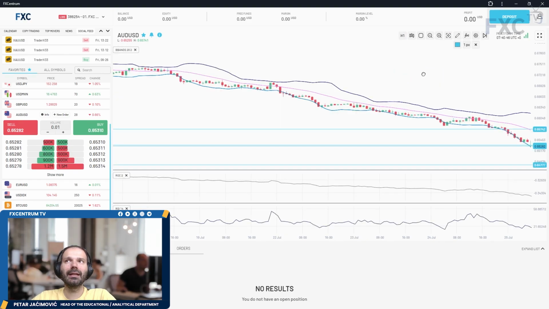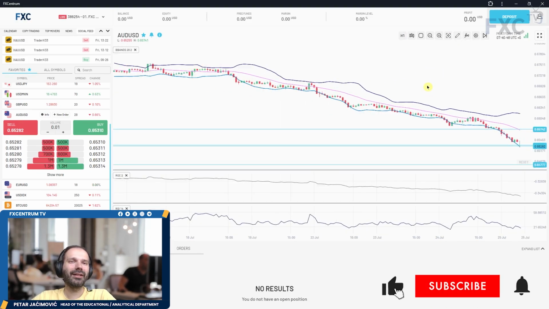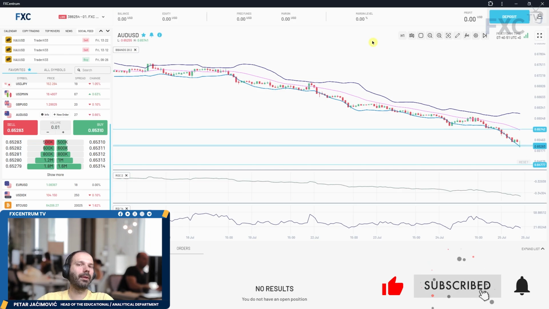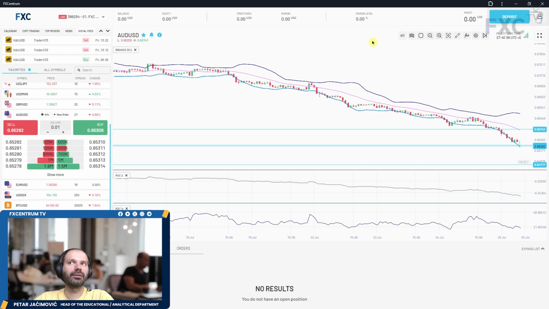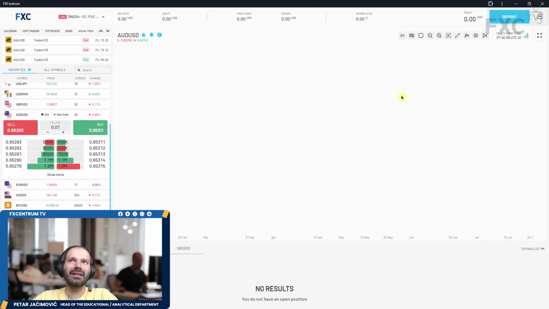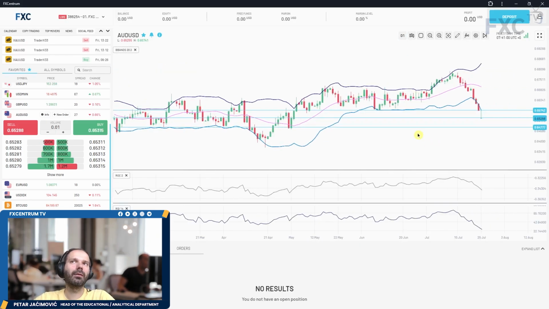Let's take a look at the hourly time frame. You can see we actually never had a breakout of the upper Bollinger Band on the hourly time frame. This is just telling you that this is strong supply and selling pressure. Of course, at this point, after many days down in a row, it's not a fresh idea, but something to mention that there is strong selling pressure.